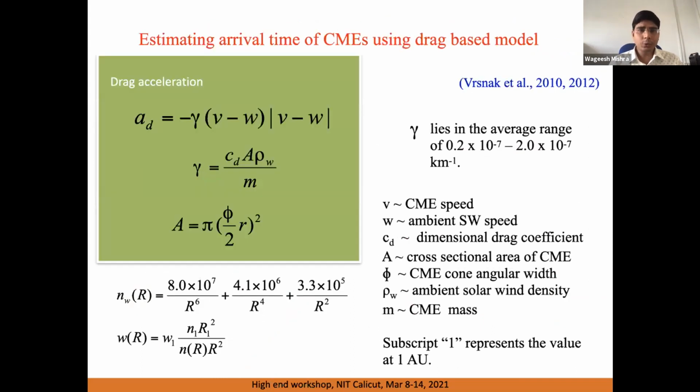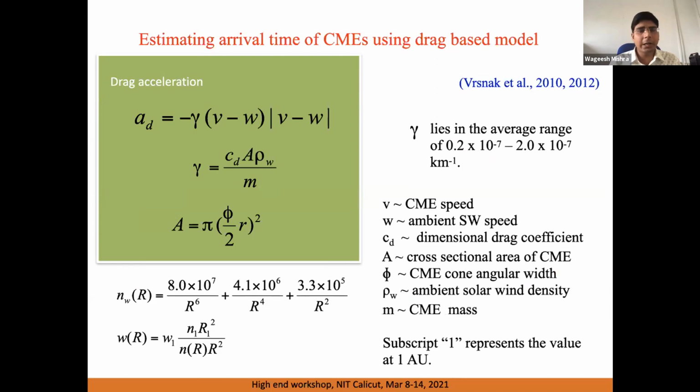Another method which I use: sometimes it is difficult to track a CME in the observations much away from the Sun. So in that case, we can use a model called the drag-based model. This model is based on the fact that when a CME is much away from the Sun, the dominant force which acts on a CME is the drag force. And drag force is the interaction, like a frictional interaction, between the solar wind medium and the CME.